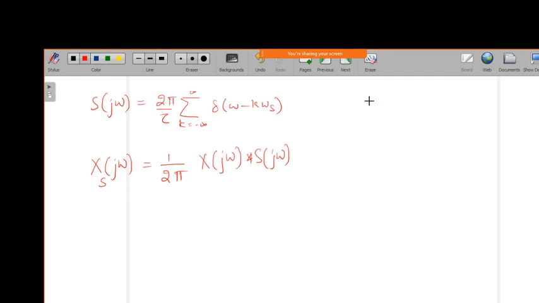That is whatever we have as x of t into s of t. If I multiply this in the time domain, we know the modulation property.